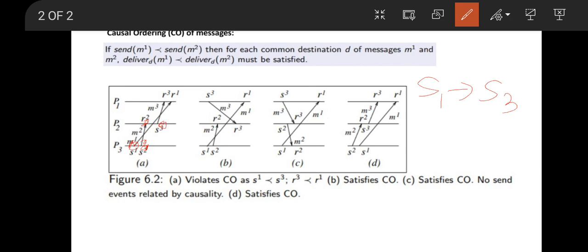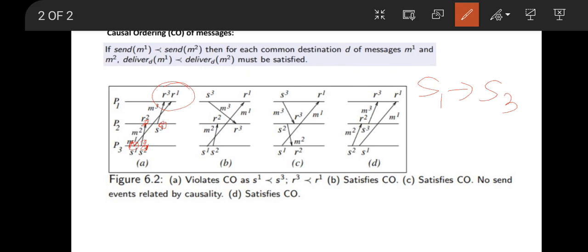Now whether their corresponding receive event, that is whether R1 has happened before R3 or not, we need to check. If we check P1 here, then we can see clearly that R3 is happening before R1.